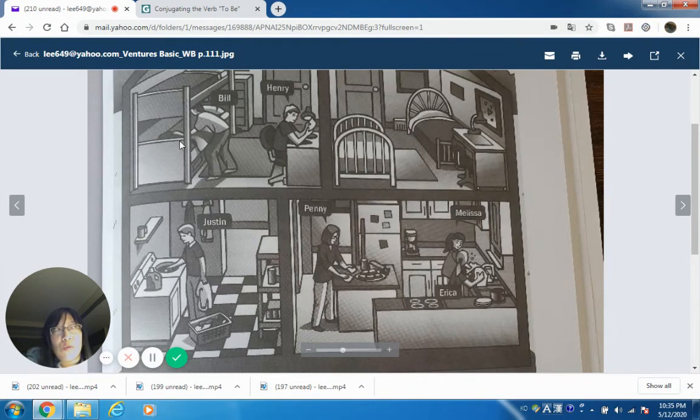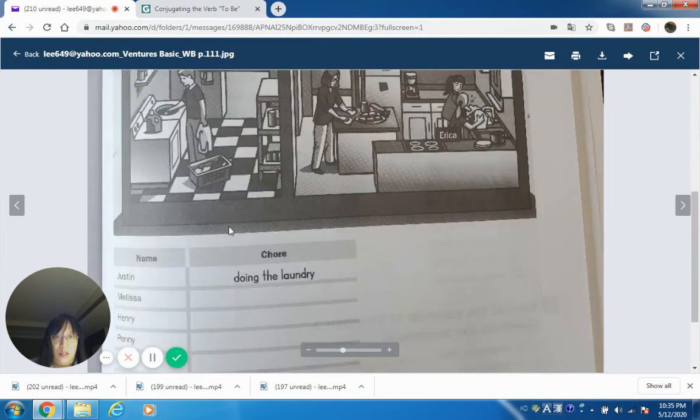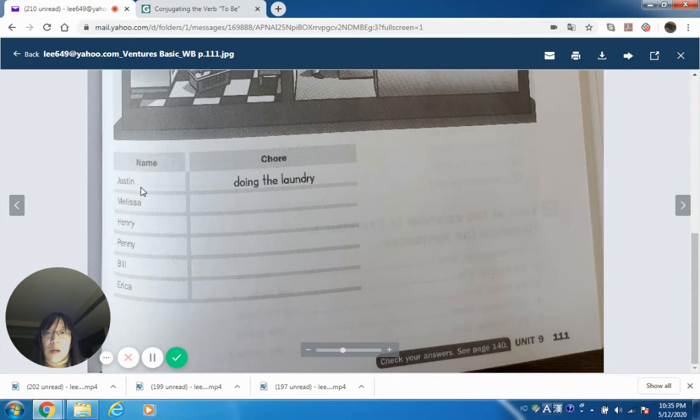So Bill is short for William. Justin, here's Penny, Melissa, Erica. So equivalent boy's name for Erica is Eric. So let's fill the chart. Name, Justin. Chore, doing the laundry.